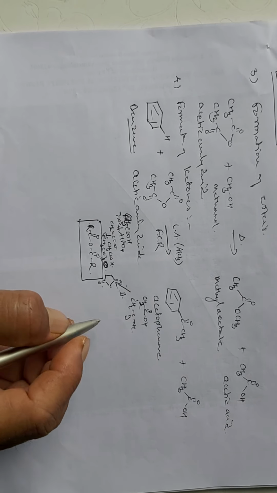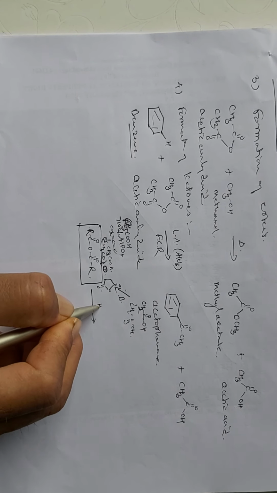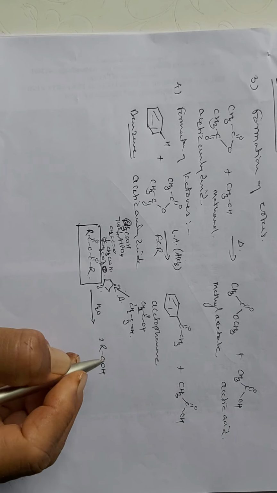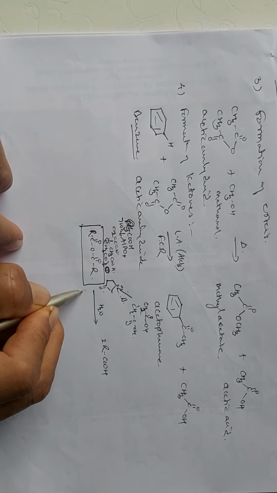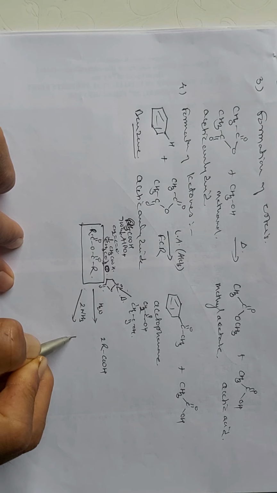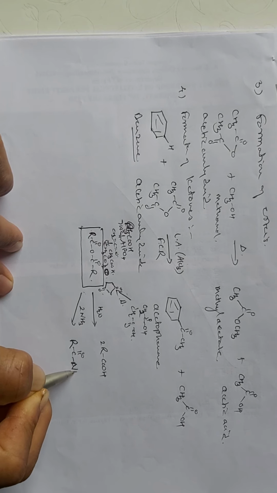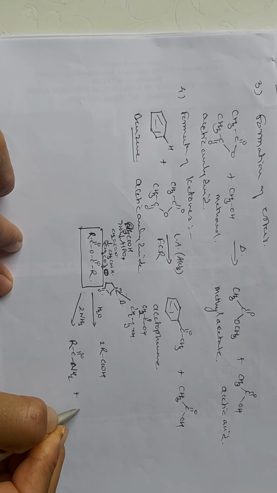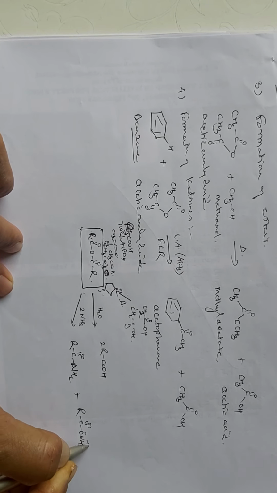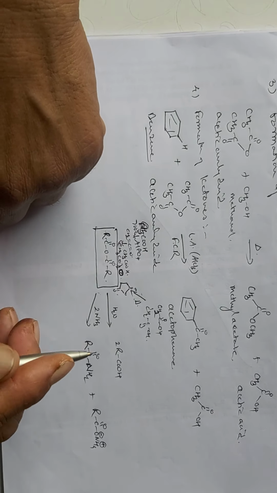And the reactions, here in the reactions, anhydrides on hydrolysis give you the formation of the carboxylic acids. The two molecules of carboxylic acids are obtained. Then on reaction with ammonia, it gives you the formation of RCONH2 plus RCOO minus NH4 plus, means here we are getting the formation of an amide and ammonium carboxylate by treating with ammonia.